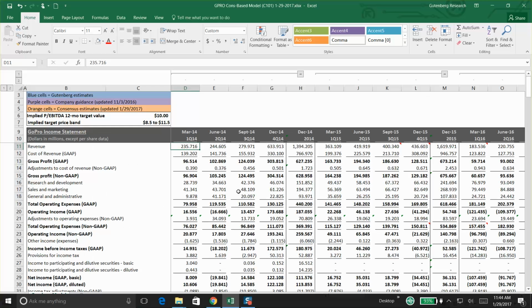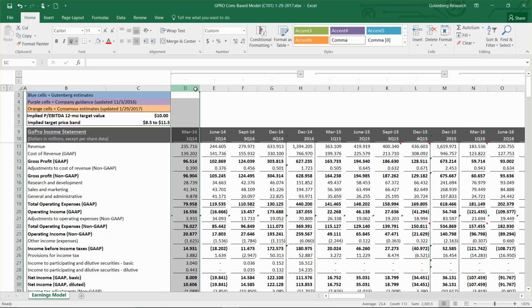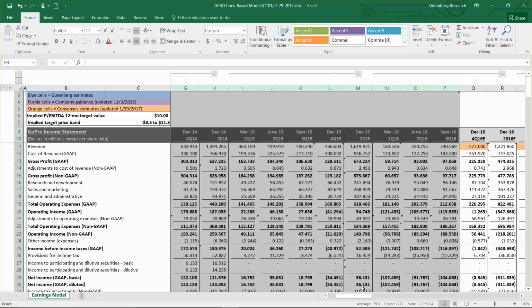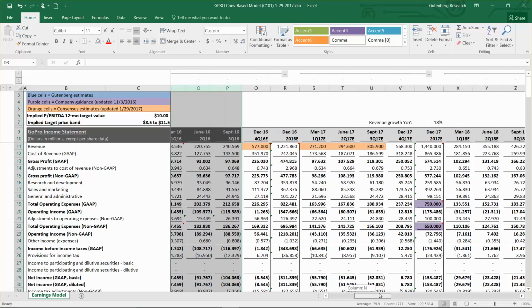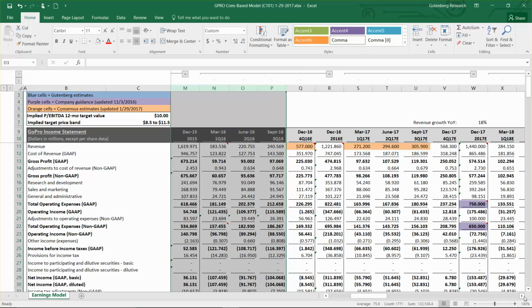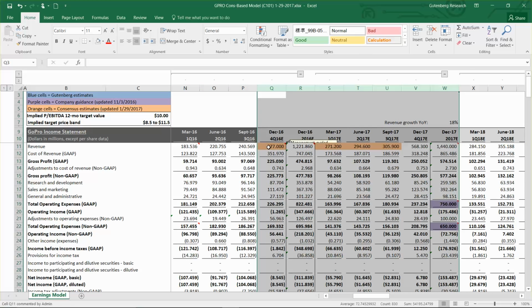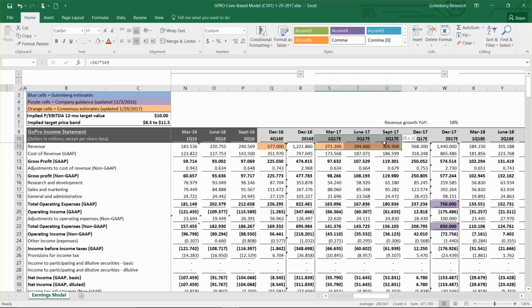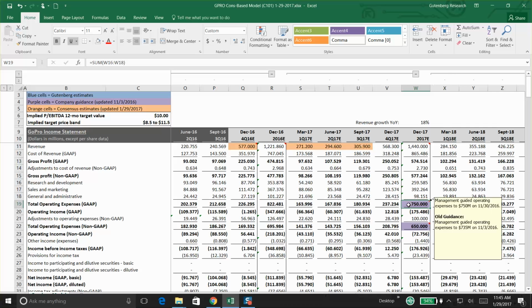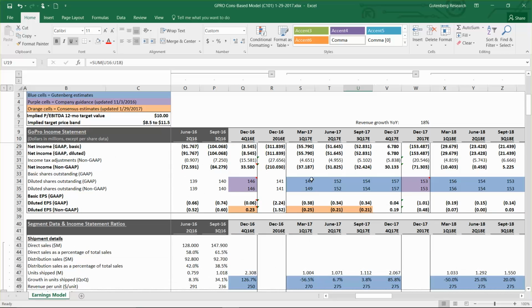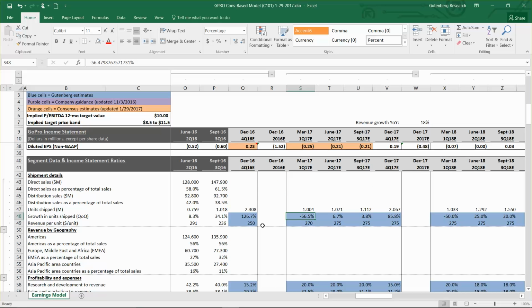So I'm going to open the model, and it's structured similar to the other companies that we model earnings for. Any of these dark gray columns represent the historic actual results. The light gray columns represent future period expectations. The orange cells represent consensus estimates. Purple cells represent management's guidance, and anytime you see a purple cell, you'll see that I've put in the details of that guidance in the comments. And then the blue cells represent our primary estimates.